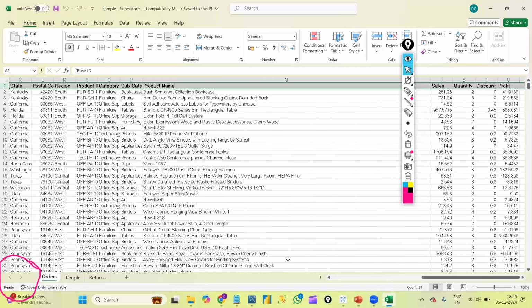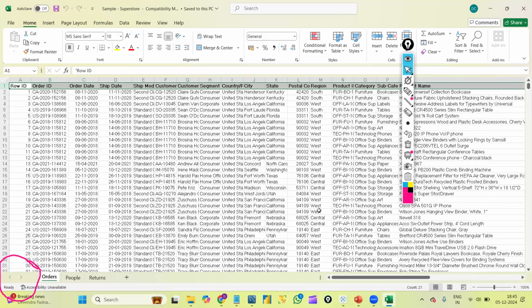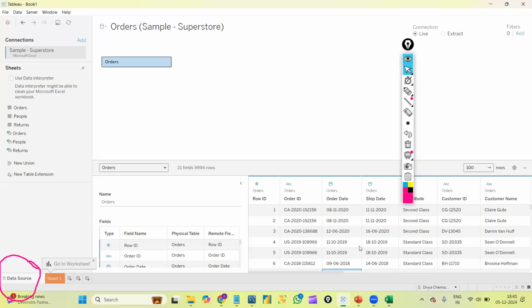In orders, I'm having some data. Obviously in Excel, we will have it in columns and rows, right? Once we connect the Excel file, we will get to see the table preview like this here. Automatically, the data that we can see in the Excel file, as soon as I drag orders and drop it here, I get the data in the form of a table.